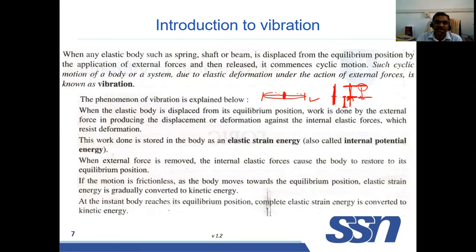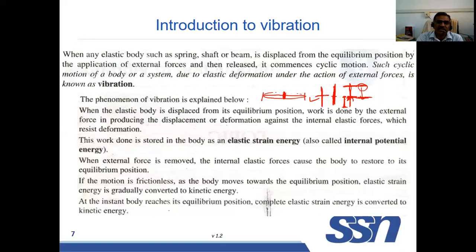While coming here, again the strain energy is converted into kinetic energy. So continuously the conversion between strain energy and kinetic energy takes place. Because of that, the body is vibrating up and down.